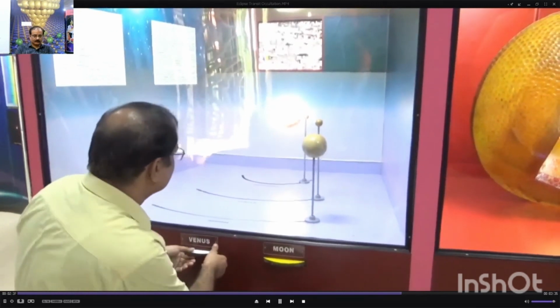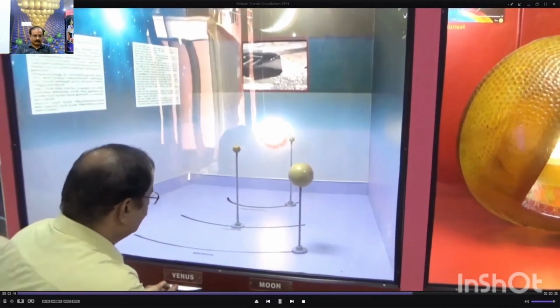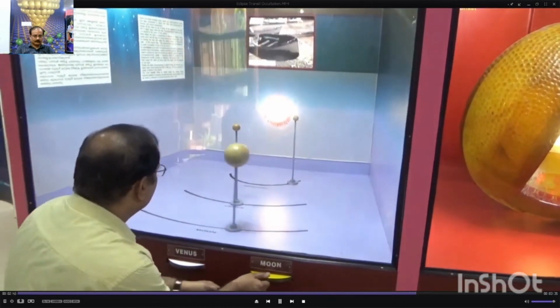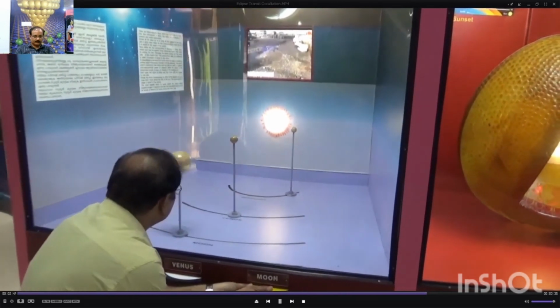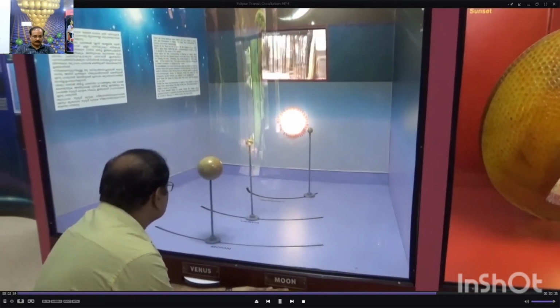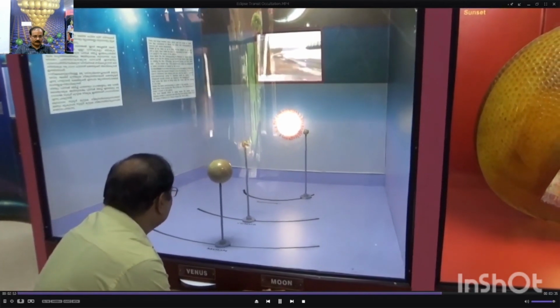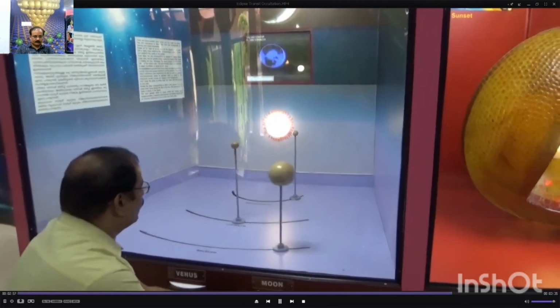How does it happen? If Venus is here and you bring the moon in front, our vision of this planet is obstructed for a certain duration of time, and that is what is called an occultation.